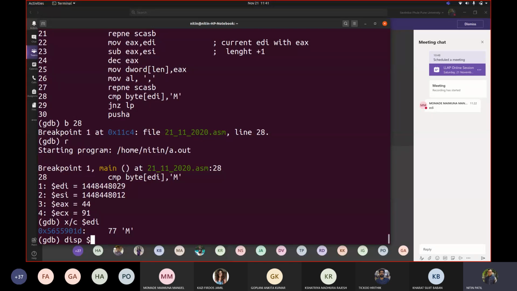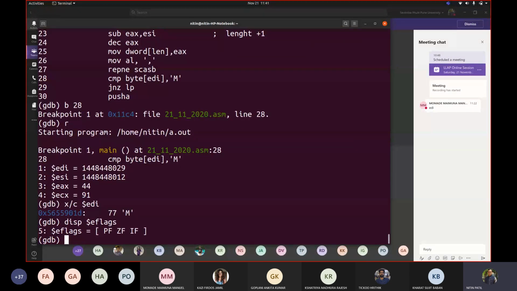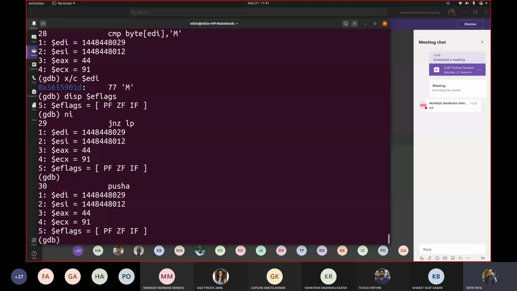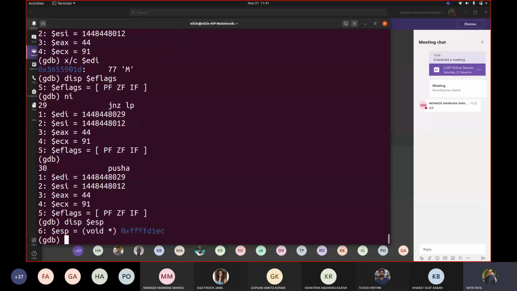So let us write display $eflags, so that you will see the flag register. Now we know that this M matches, correct? Then this comparison instruction should set the Z flag, and we have written after this jump not Z, but the zero flag would be set. So it should continue with the next statement. Okay. Now see, zero flag is set. JNZ LP, it will not go to LP. Now it is going to push A. Okay. Now let me display, for example, ESP for your reference. So ESP is pointing somewhere here. Fine. Now let us see what happens there.